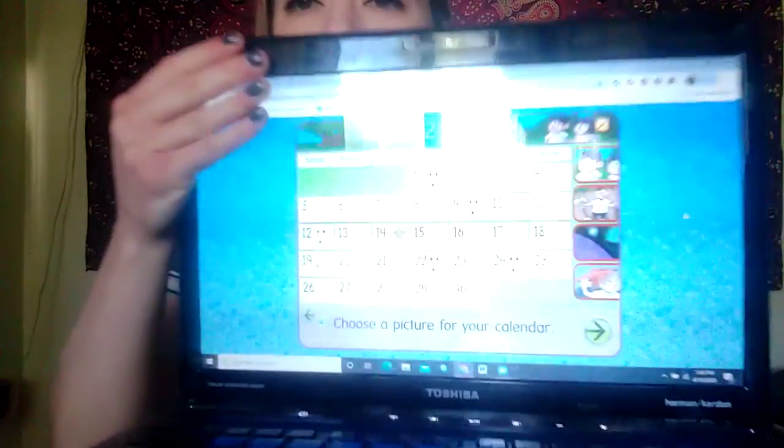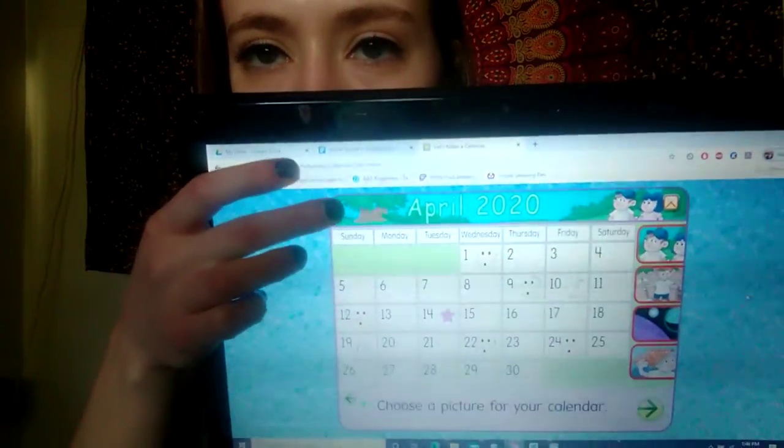So I'm going to go ahead and pick, since it's a nice day out, the boy and the girl walking in the park. So this is what my picture will look like for today. But you can pick whichever one you would like. Okay, so now I'm going to go ahead and click that green arrow. And hooray, so we finished calendar.